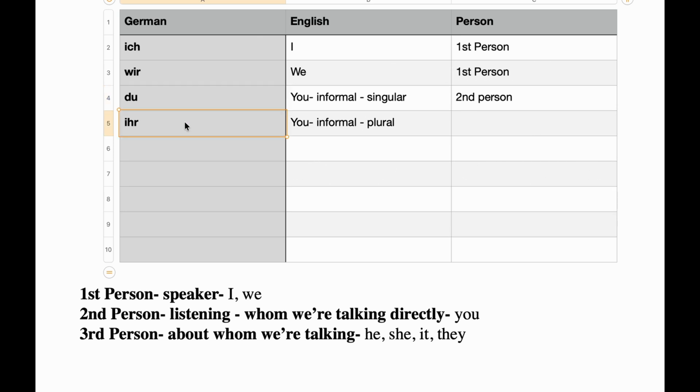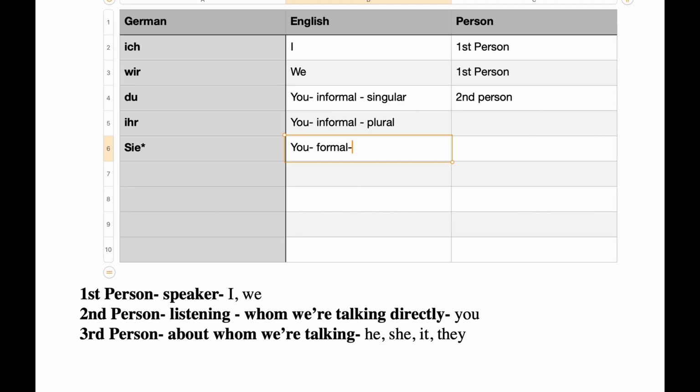Ihr means tum sab. Now the third category of you is capital Sie, and I am putting a star here. Why? Because this one is capital. Now what does it mean? This is the formal way of saying you.